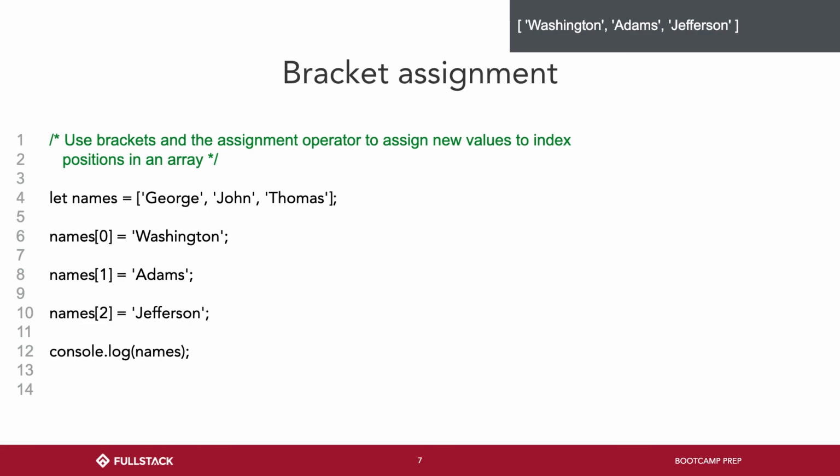So, use brackets and the assignment operator to assign new values to index positions in an array. So let names equal George, John, Thomas again. Now we're saying names at 0 is Washington, names at 1 is Adams, and names at 2 is Jefferson. And you see that changed the values inside. We are mutating the array. We are changing the array, okay? Whatever is at names at index 0 is now going to be the string Washington. We don't care what was there before. We don't care if it was a number, another array, an object, false, true. Doesn't matter. It's now Washington, okay?